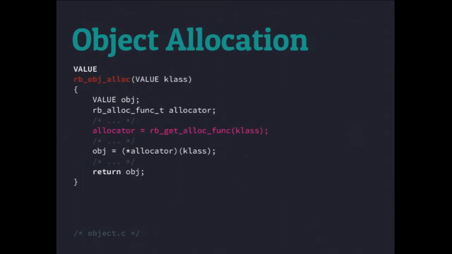Here, the asterisks and dots are cut out things that are irrelevant. Oftentimes, they're error checks to make sure things are being set properly, so you're not missing anything by looking at this. The first thing that happens is we look at RBObjAllocate and Alloc. What we need to do there is get the allocator for that class. Every class has a different kind of allocator. So we assign allocator to the getAlloc function for the class that we're passing in. In our case that is Foo, and Foo is an RObject, which is also a basic object, right?